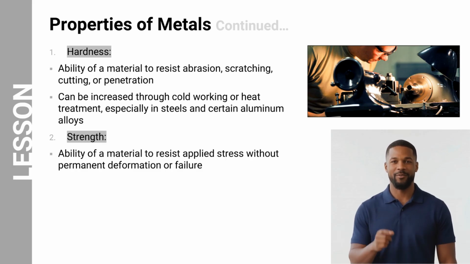Strength is another critical property. It refers to the ability of a material to resist applied stress without experiencing permanent deformation or failure. Materials used in aircraft structures must have sufficient strength to withstand the loads produced during flight, turbulence, landing, and other operating conditions.